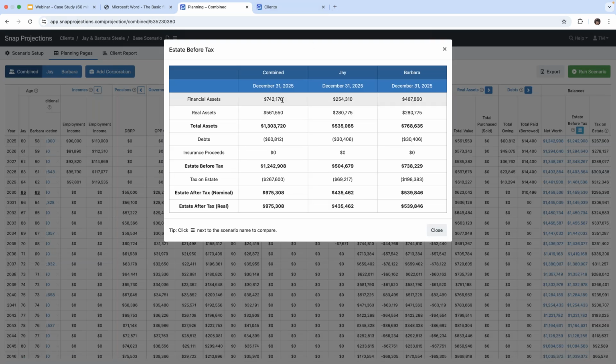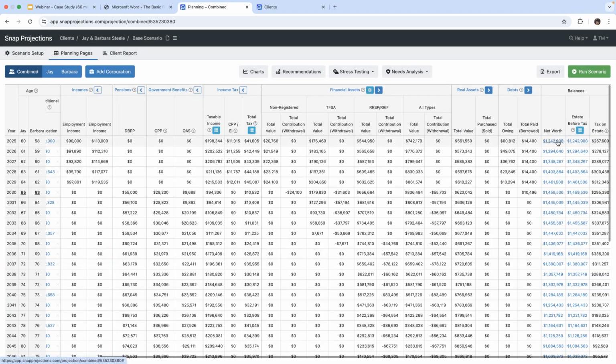Okay, we've got another summary table here. So I'll be looking at the combined column. We can see the total assets, we can see the debt, we can see the estate value before tax, we can see the tax on the estate, which is 267,600, and then we know that our after-tax nominal amount is $975,308. So those are very interesting tables to look at.